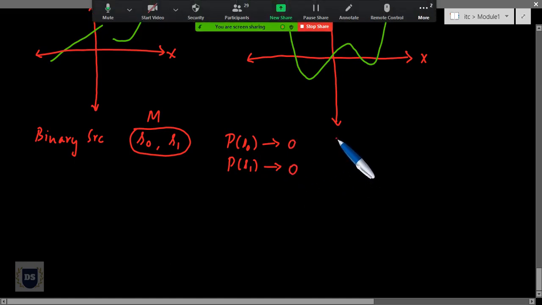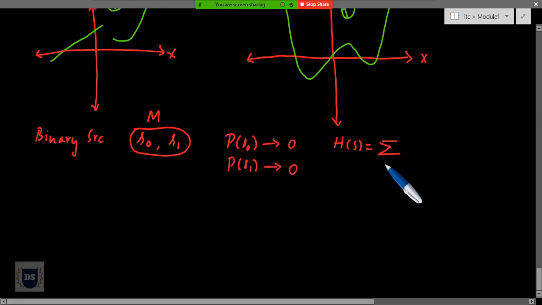So what will be its entropy? Its entropy will be the summation over i from 1 to m of p_i log to the base 2 of 1 by p_i. In this formula, if I substitute the value of p_i equal to 0 in both cases, I end up with H(S) equal to 0.